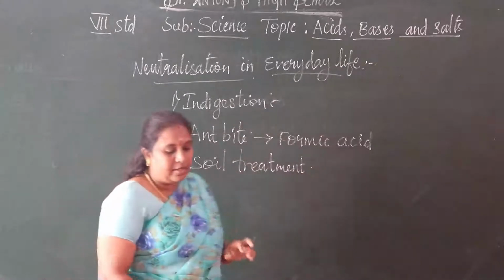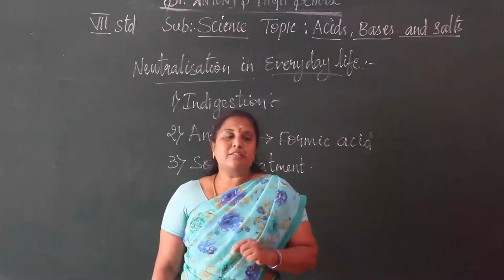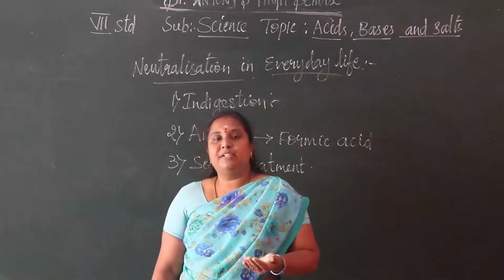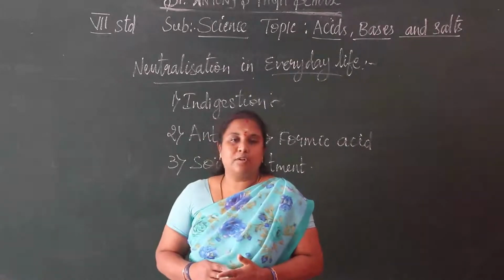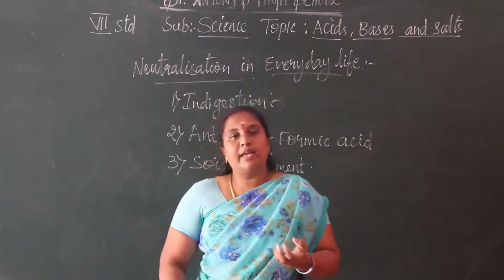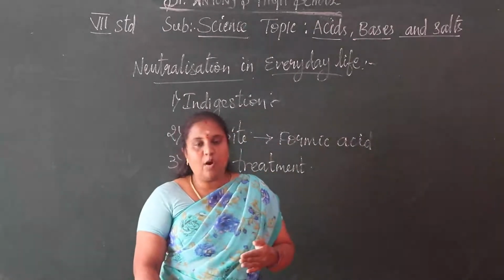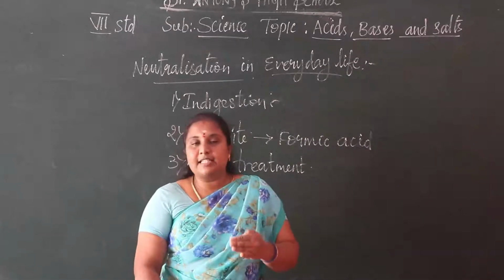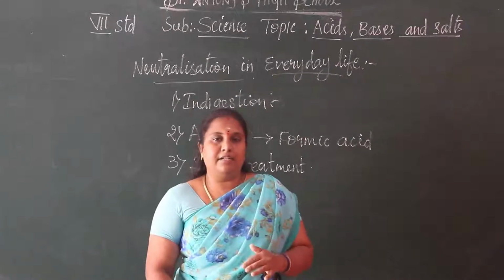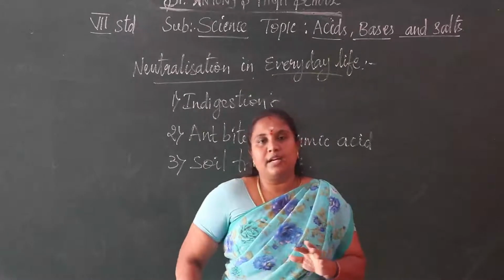Excess use of chemical fertilizers makes the soil acidic. The farmers use more fertilizers to grow more crops, and for that reason the soil becomes more acidic. So we want to treat the acidity, that is, neutralize the acidity in the fields, because we want to grow another type of crop on that field.